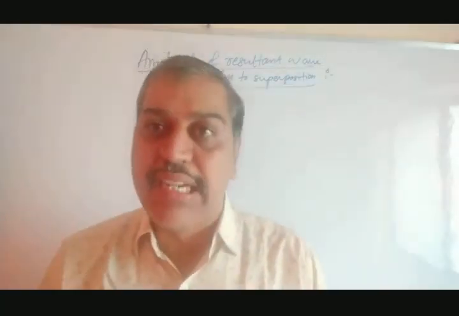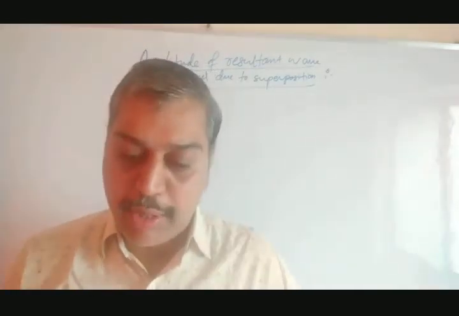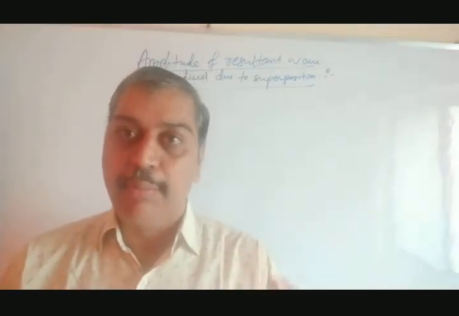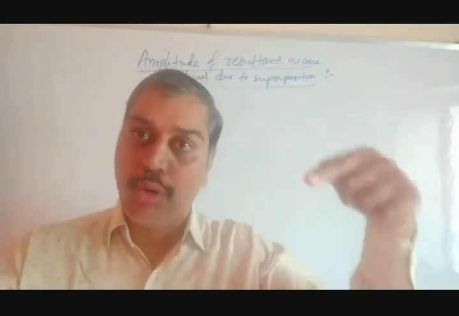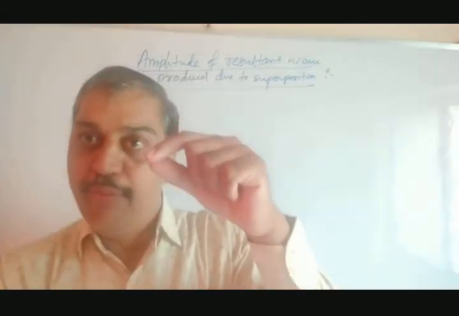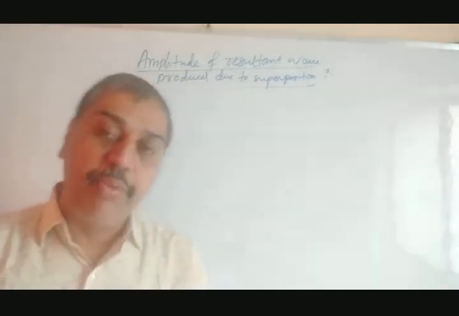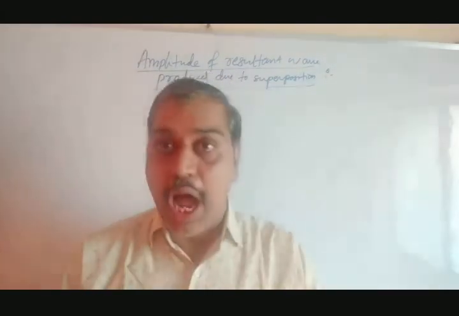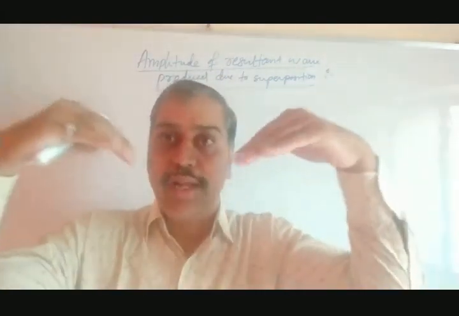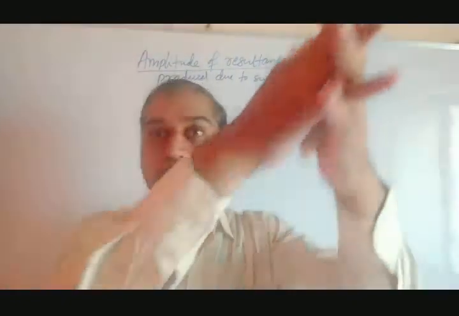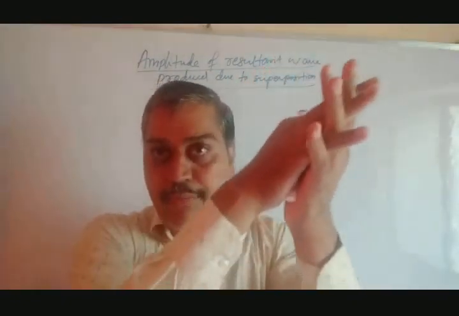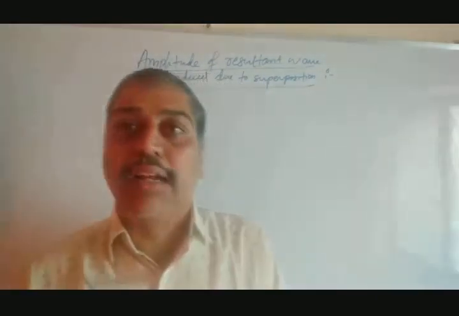That is nothing but the amplitude of the resultant wave produced due to superposition of two waves. The resultant wave produced after mixing two or more waves combined together will form a new wave. What is the amplitude of that new wave produced? That we have to find out, and that new wave is said to be the resultant wave. After mixing, the two waves moving get mixed and a resultant third wave is produced. What is the amplitude of this third wave? That we have to consider under this topic.